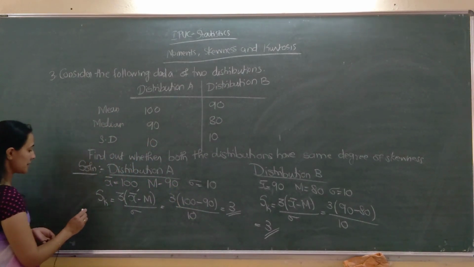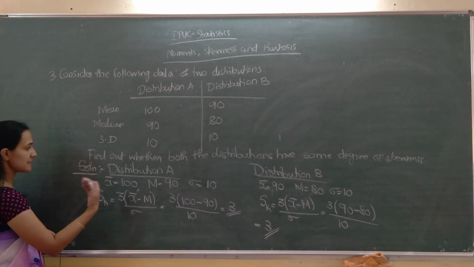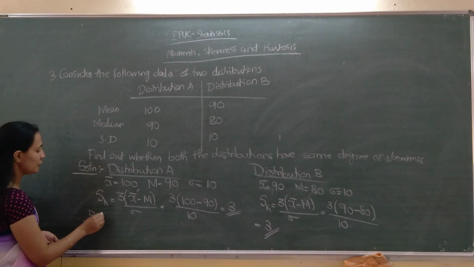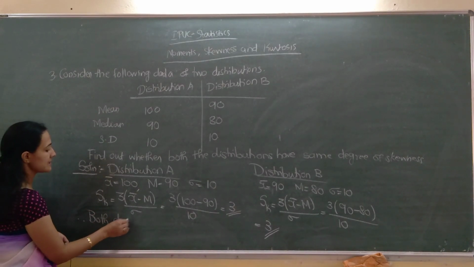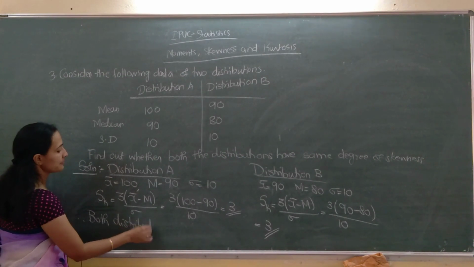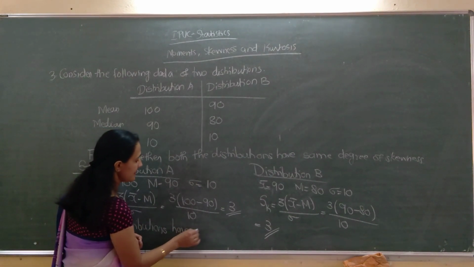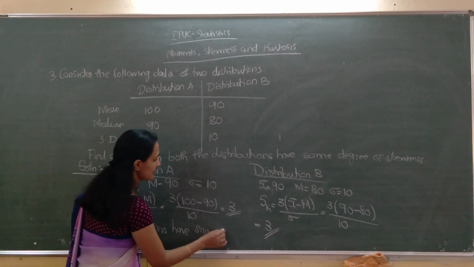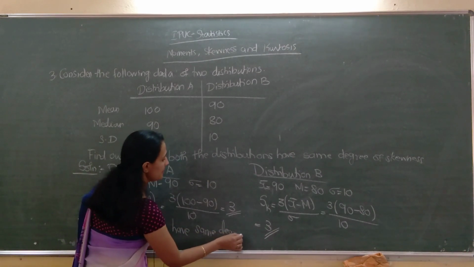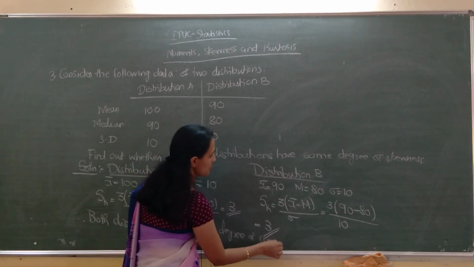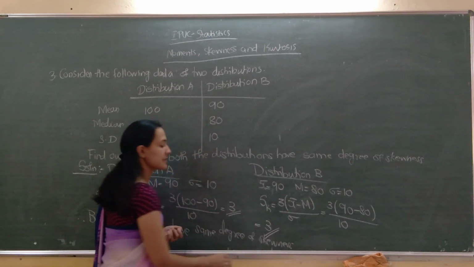So our conclusion you have to write: therefore, Sk of distribution A equals Sk of distribution B. Therefore, both distributions have the same degree of skewness.